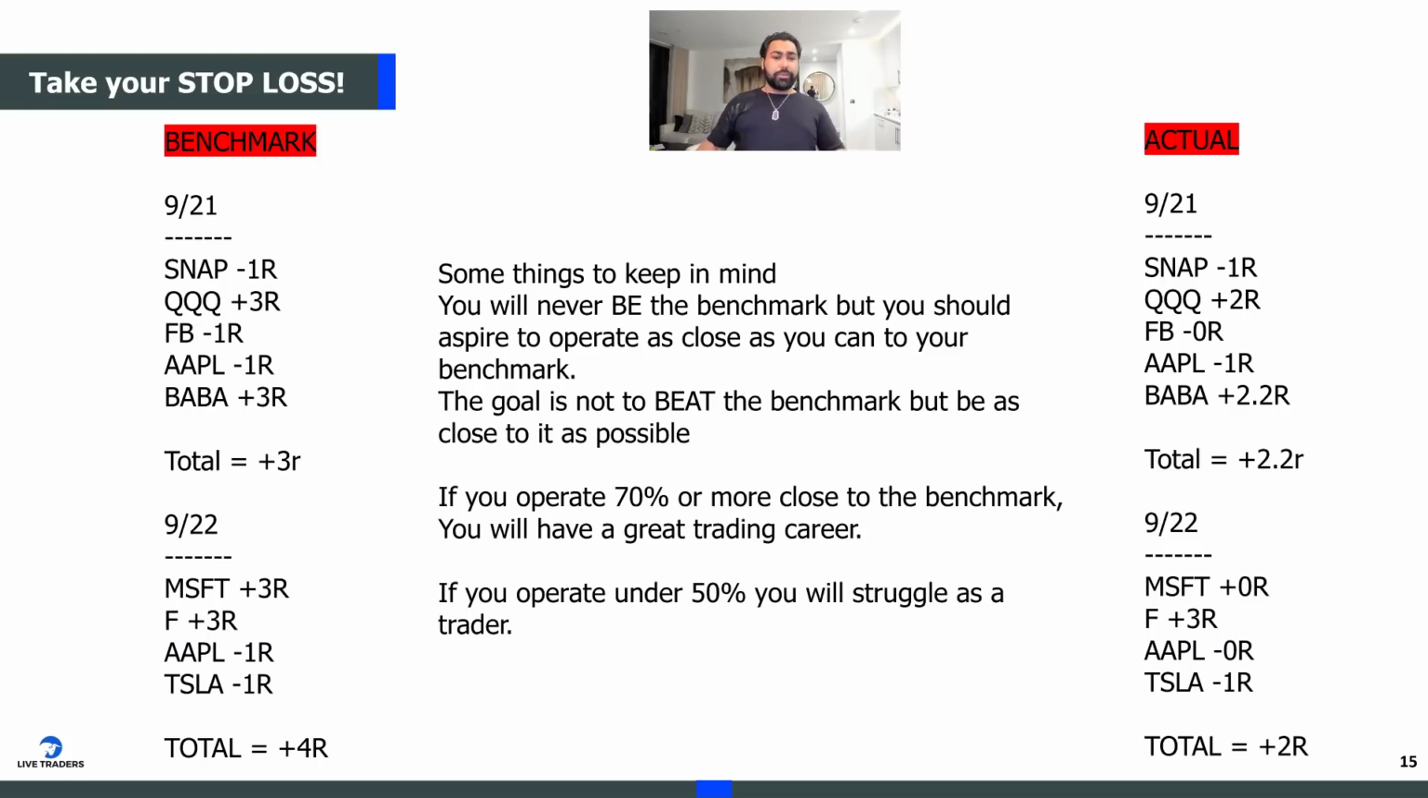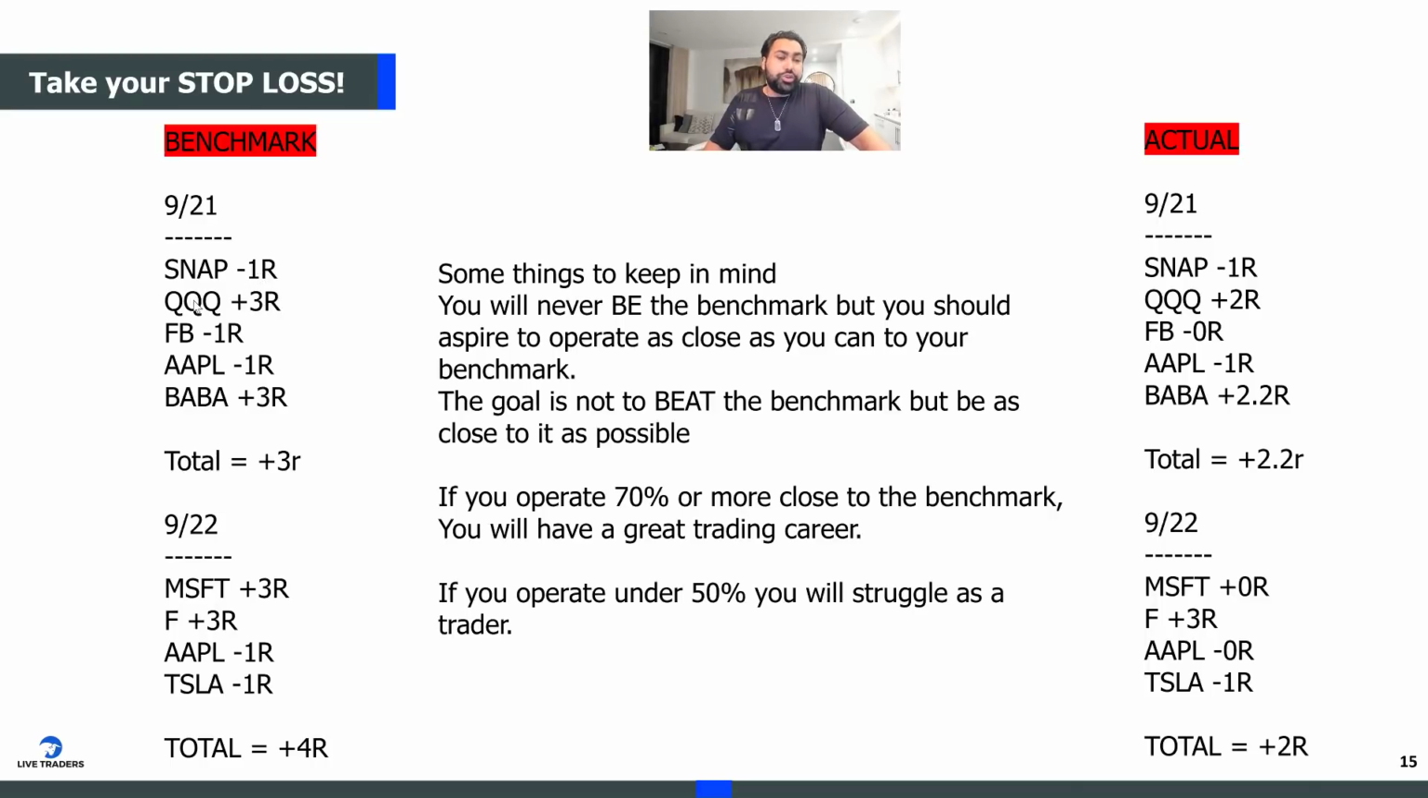So this is what it's going to look like. And you should keep a track of this every single day. This is just an example I filled out. So let's say you have a column called benchmark, right? You write down 921. And you can literally do this on a notepad if you don't want to do it on a spreadsheet. So let's say I should have really traded Snapchat based on my trading plan, but if I traded it, I would have lost an R.